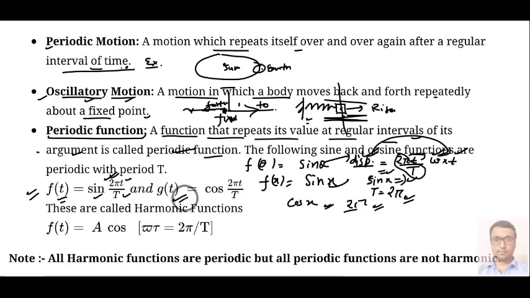And suppose one function we have g(t) equal to cos theta, or cos 2 pi small t upon capital T. Then these functions are called harmonic functions, or you can consider them periodic functions. As mentioned here, f(t) equal to a cos theta, or instead of theta we can write omega t, and omega is nothing but 2 pi upon capital T.